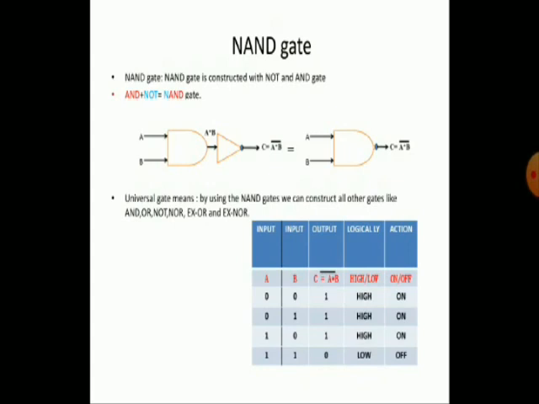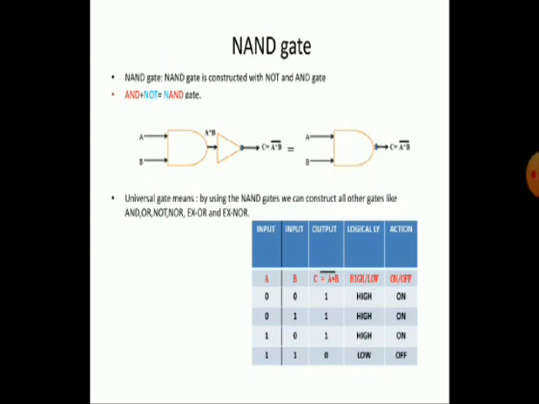A is equal to 0, B is equal to 0, then the output is the complement of A into B, meaning 0 into 0 is 0, and 0 complement means 0 inverse, the opposite, is 1. We can say high, or on, also.